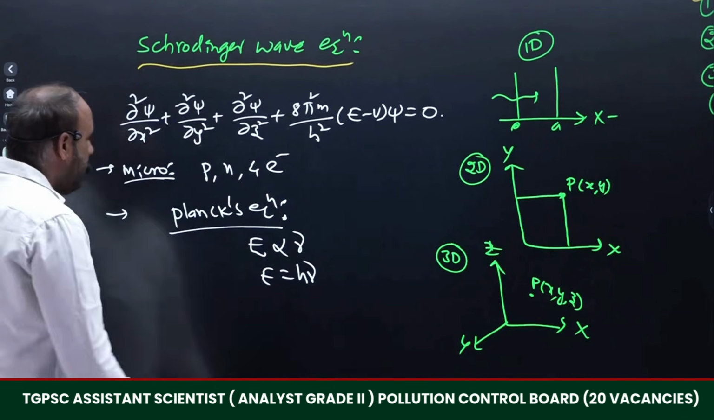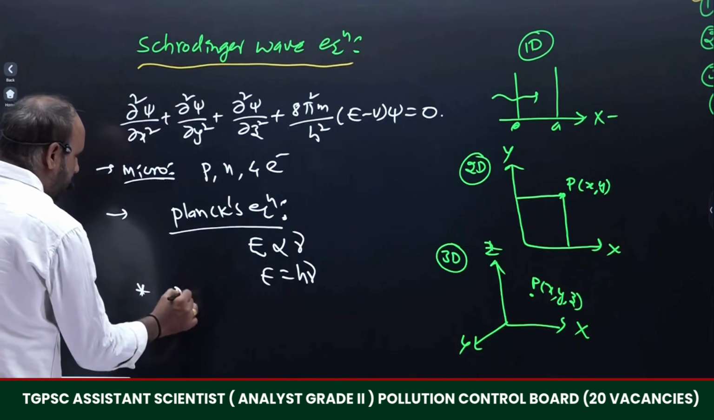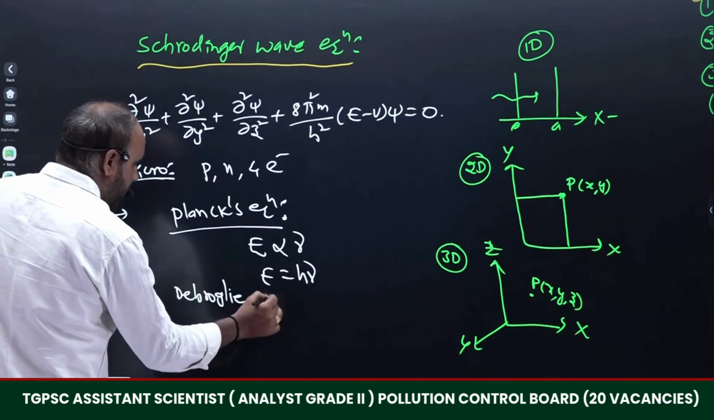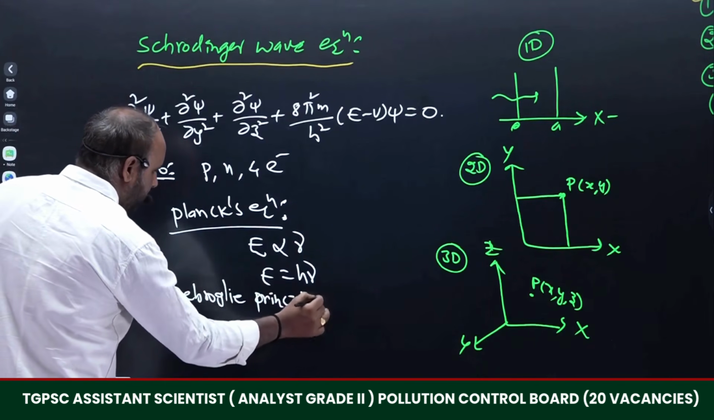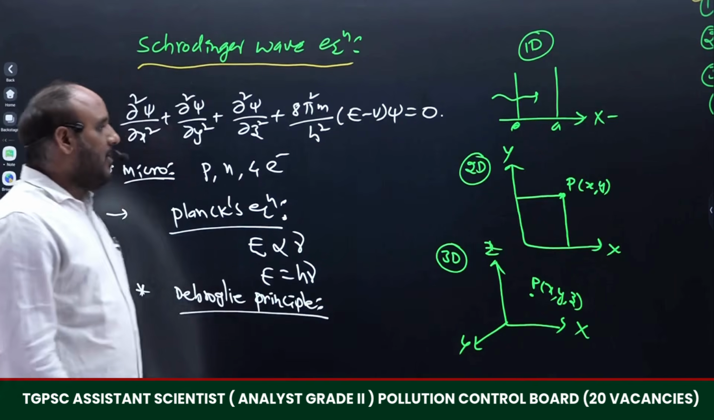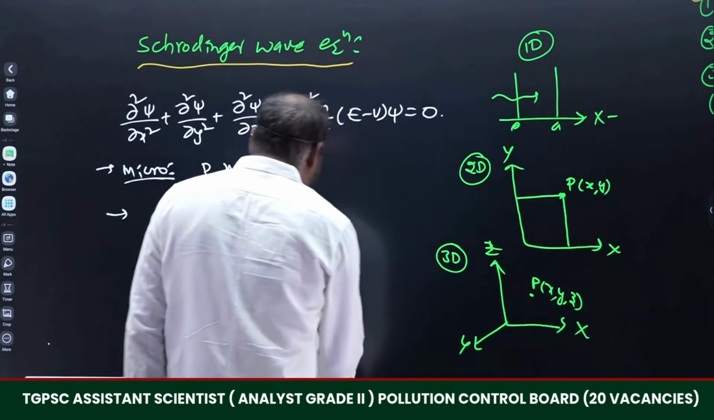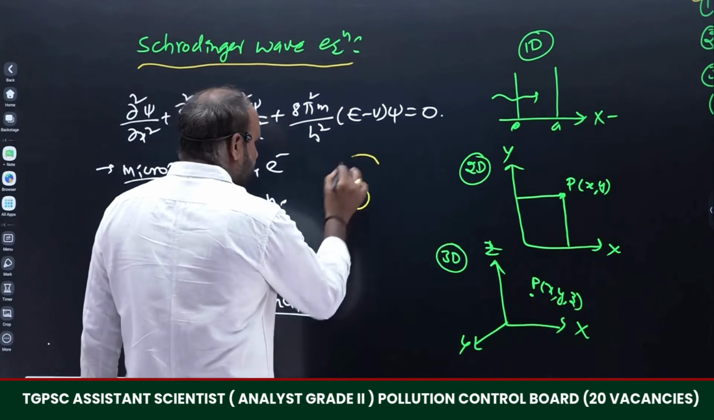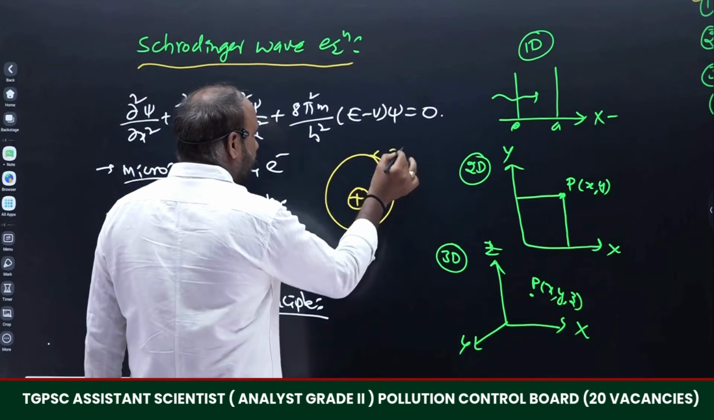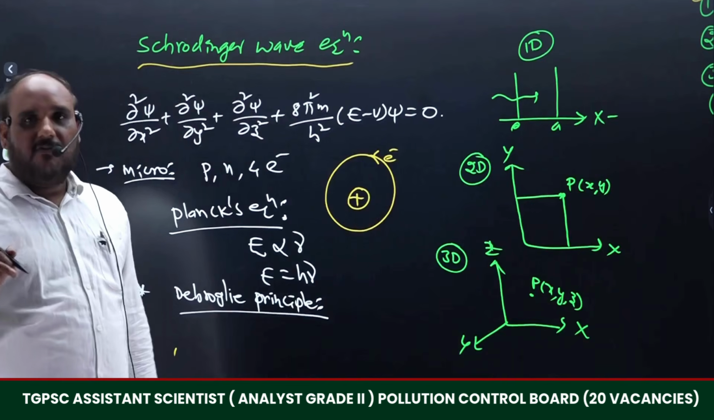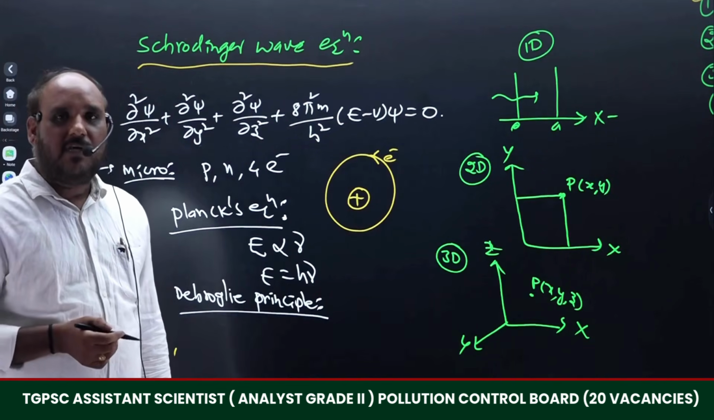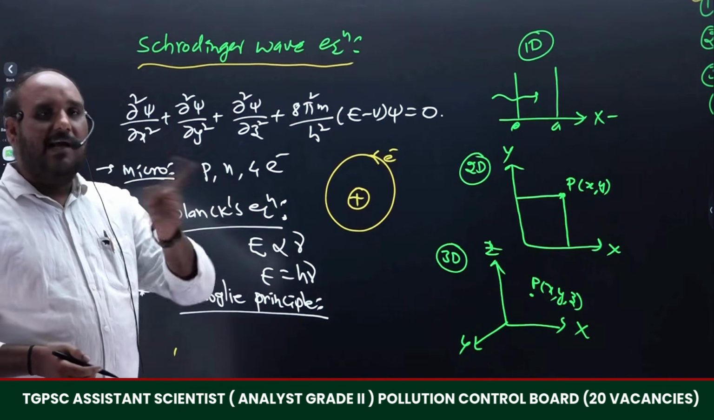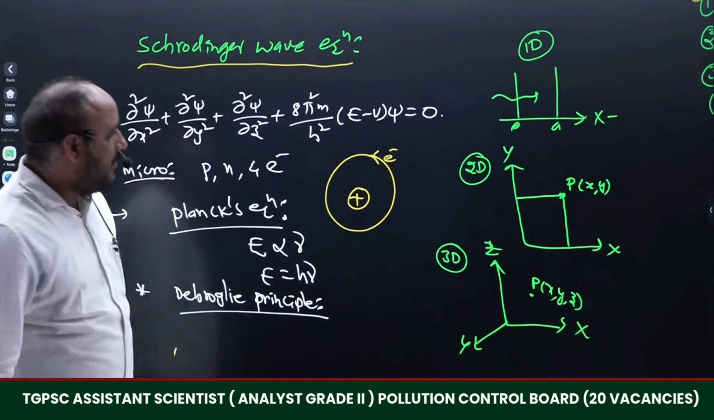Then after that, de Broglie's principle. What is meant by de Broglie's principle? Whenever a particle is revolving around the nucleus, for example, if you consider an atom, this is the nucleus, and the electron is revolving around the nucleus. Two possibilities are there for the revolving of the electron around the nucleus. One is clockwise, the other one is anti-clockwise. That clockwise and anti-clockwise may indicate the spin of the electron.